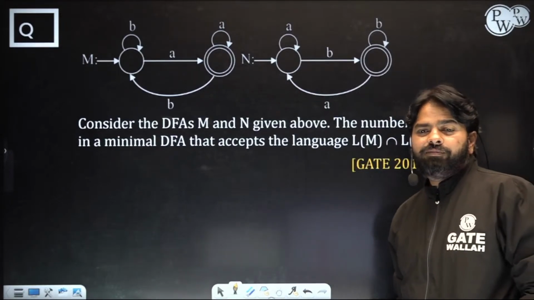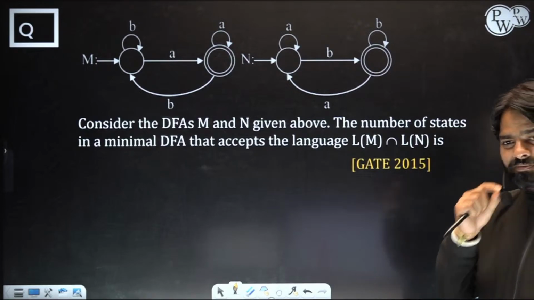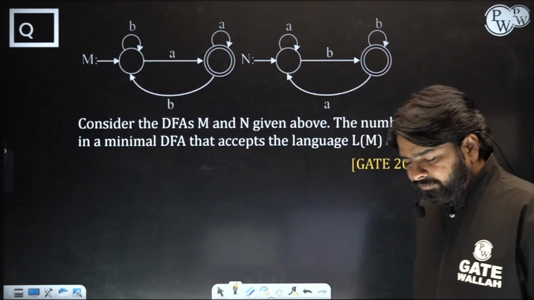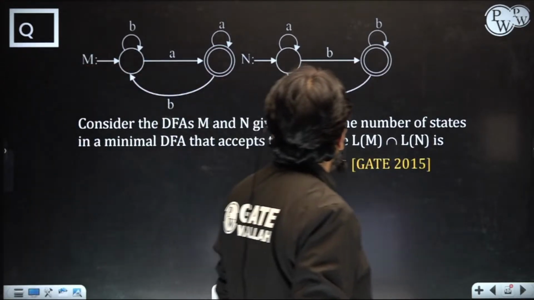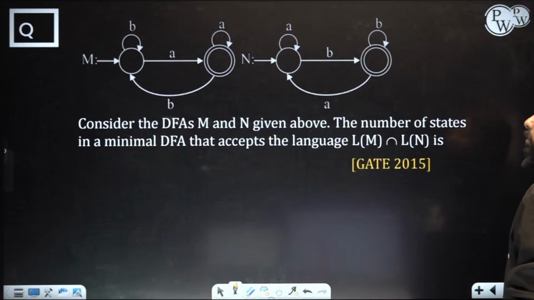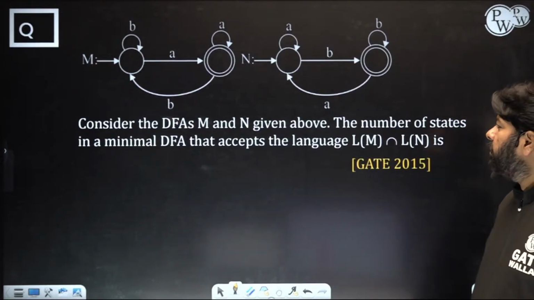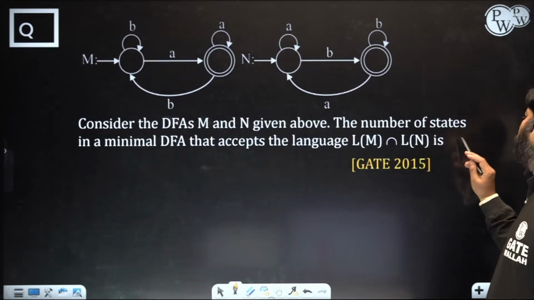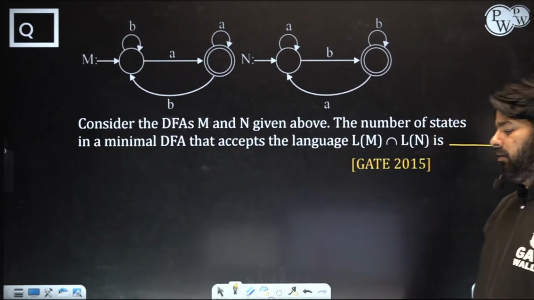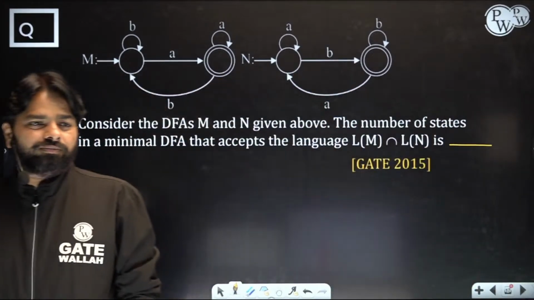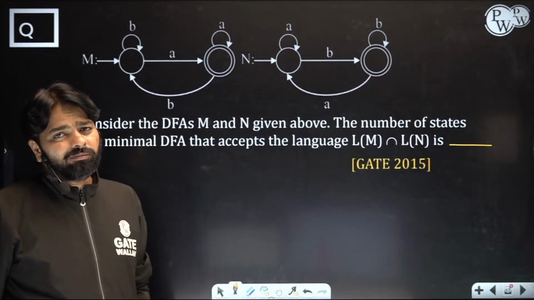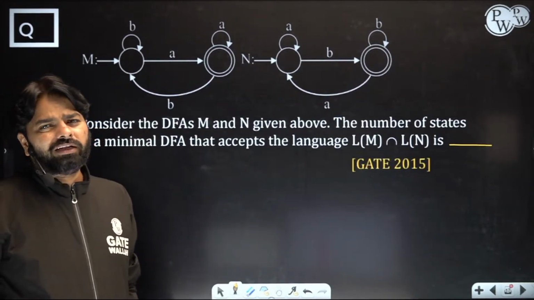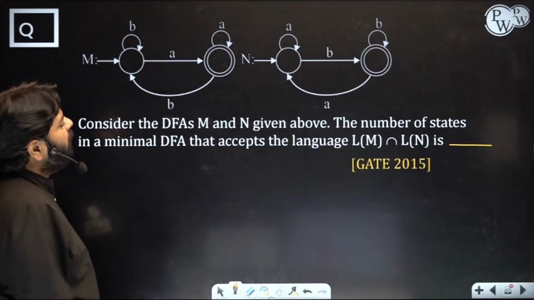Can you find out quickly what is the right answer for this? Consider the two DFAs, the number of states in a minimum DFA that accept the language. Okay, take time to answer this question, because it is a numerical answer type, so only one way that you can answer, by doing it properly. Do not guess at all. If you guess, maybe you will not get negative marks, but if your answer is wrong, you will not get the marks.